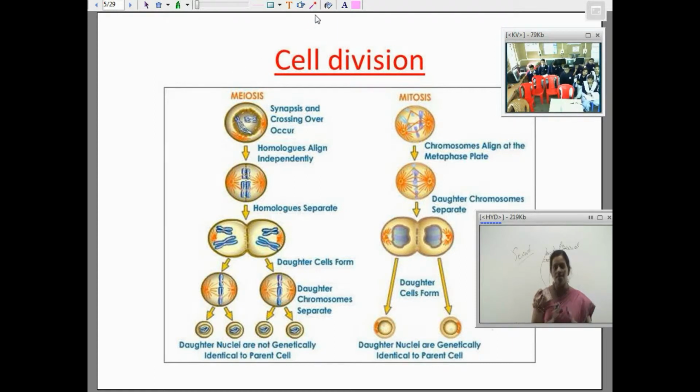After the replication, the cell has to divide. The cell divides either by mitosis or meiosis, but we are talking about reproduction. So in reproduction, the chromosome number should reduce to half. Do you know that? It can be meiosis or mitosis. Which division will be used here? Are you clear about this fact? The difference between mitosis and meiosis?